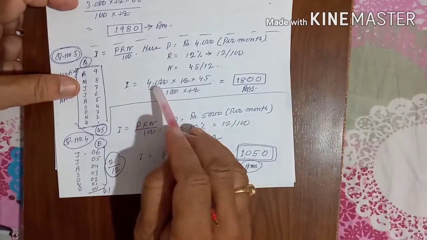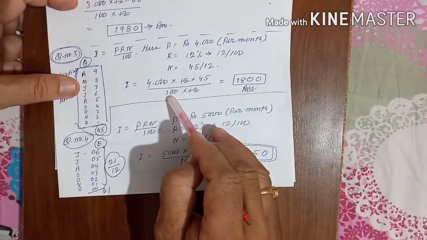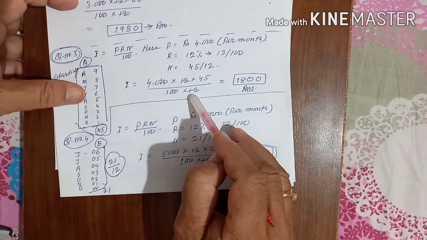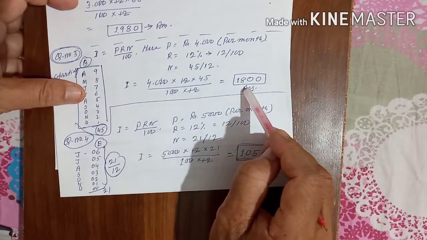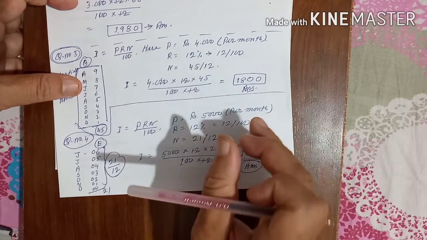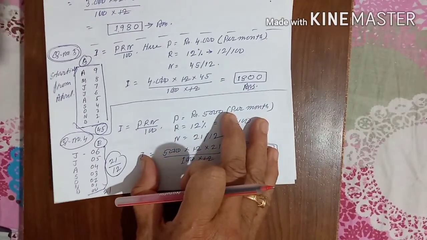Clear? So I will be 4000 into 12 into 45 divided by 100 into 12, which, if you solve it, you will get 1800. Next question.